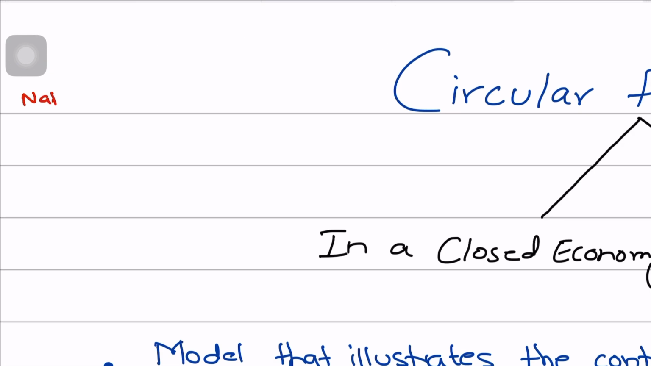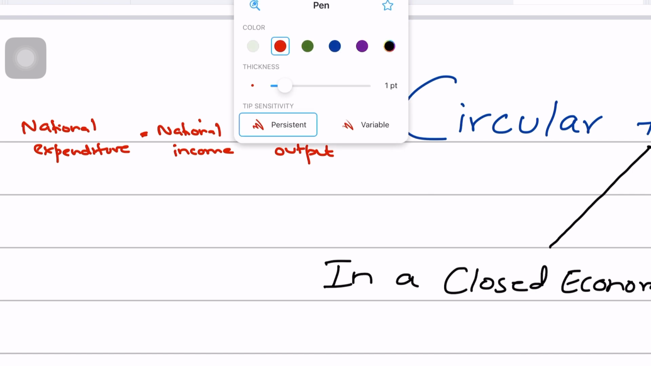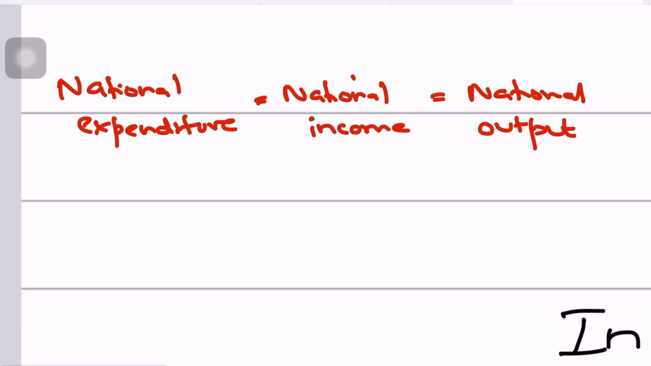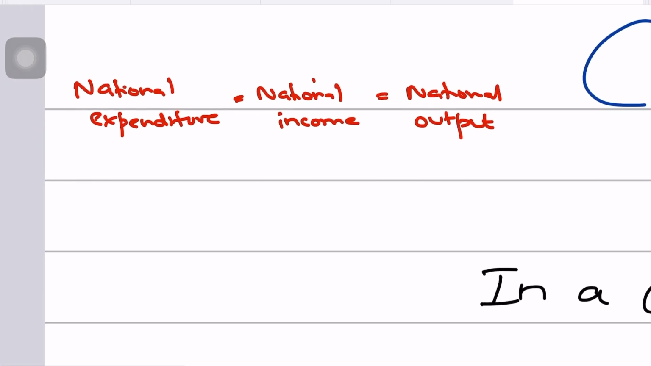that national expenditure in an economy, the total spending in the economy basically, equals national income. That is, the value of the national expenditure in an economy equals the value of the national income, which also equals the value of your national output. Now guys, if you want to understand the circular flow of income, it is mandatory that you understand what all these three are and why we say that they are equal.